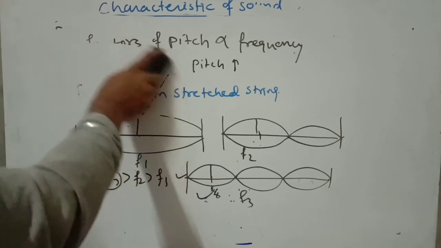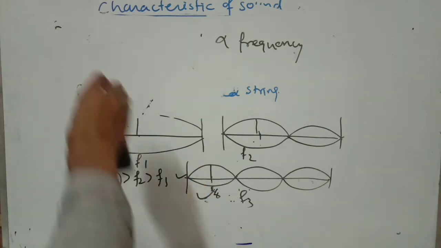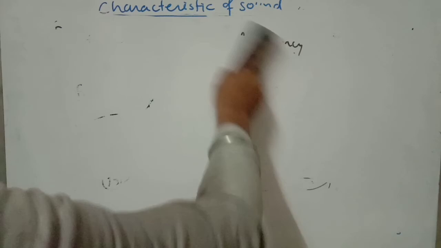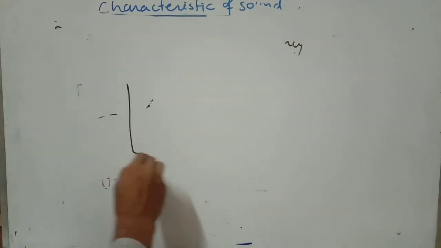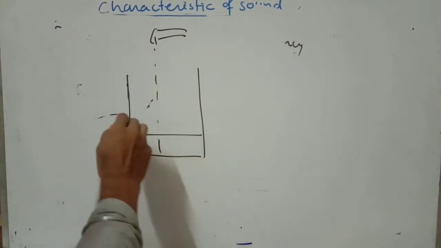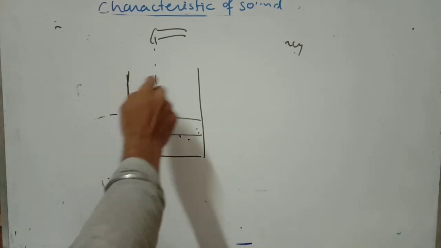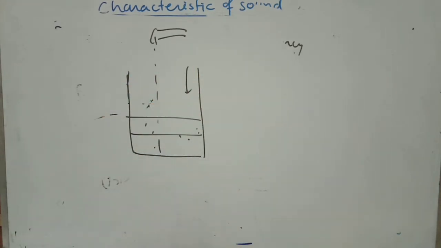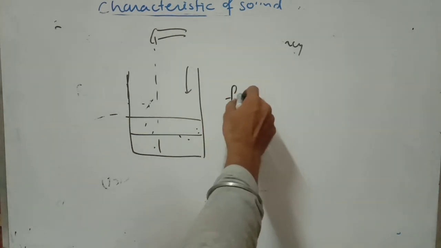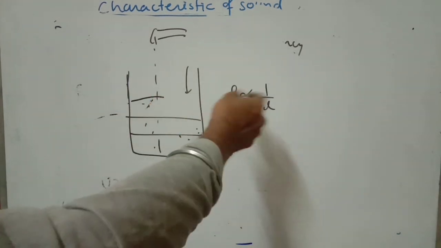Now you can also feel this when you fill water into a tub: as the air column decreases, the frequency or pitch of the sound increases. Yes or no? Let me consider a tub, and you consider filling of water with a tap. As you increase the water level, the frequency also increases. That means as the air column decreases, the frequency or pitch of the sound increases. So here you can write F is inversely proportional to L. Air column decreases, so frequency increases.